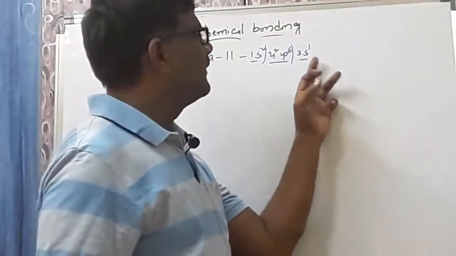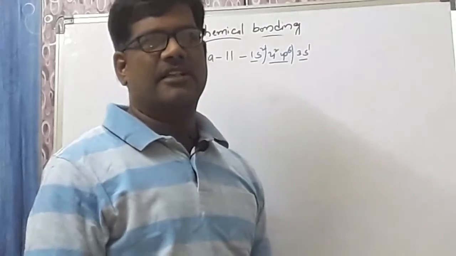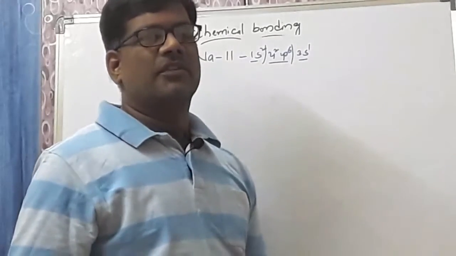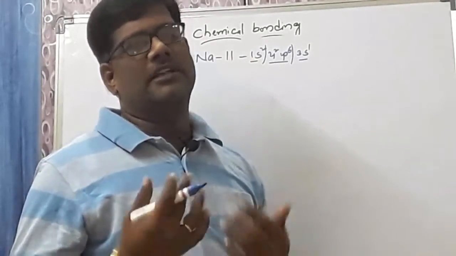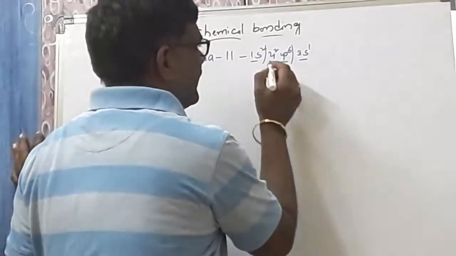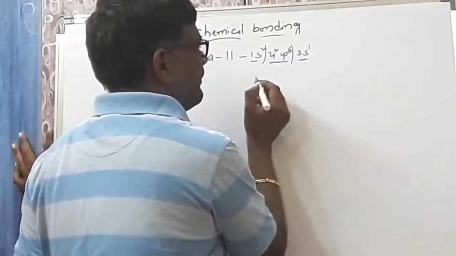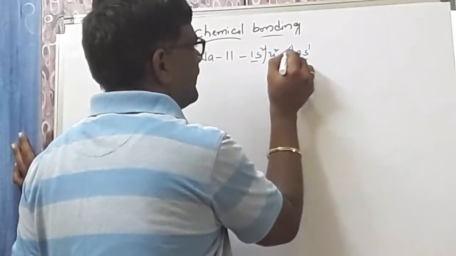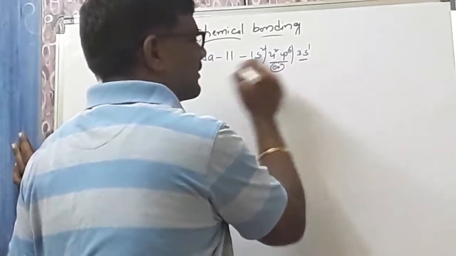In the valency shell, if you observe, we have the 3s1 configuration. It has only 1 electron. In order to get 8 electrons, it does not take 7 electrons. That's why, look here. In the penultimate shell, it has 2 plus 6, a total of 8 electrons.